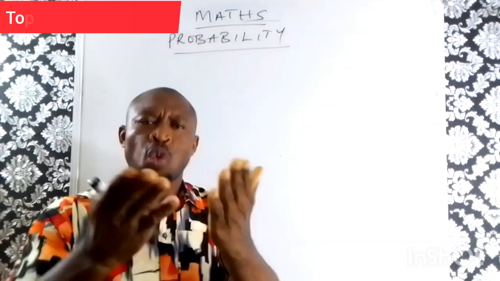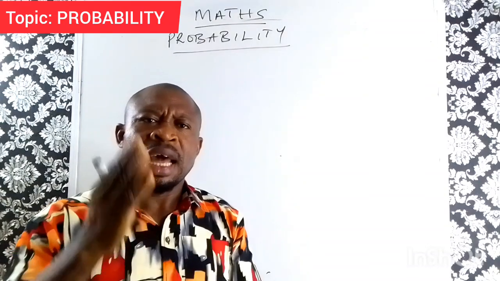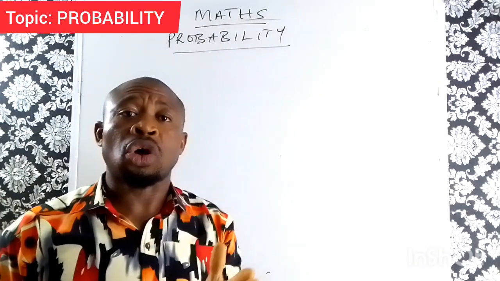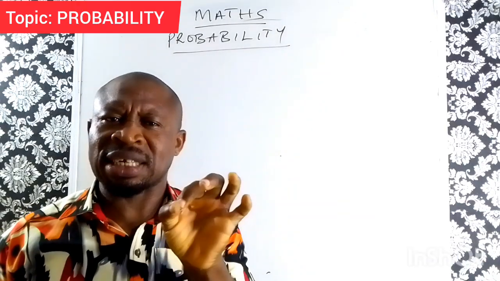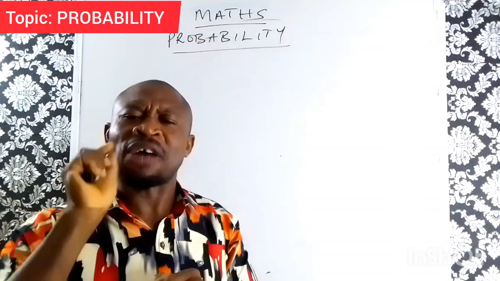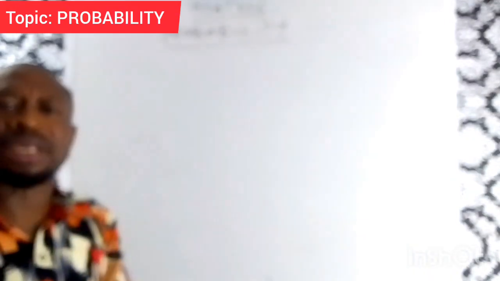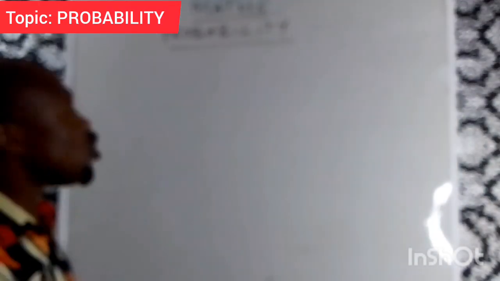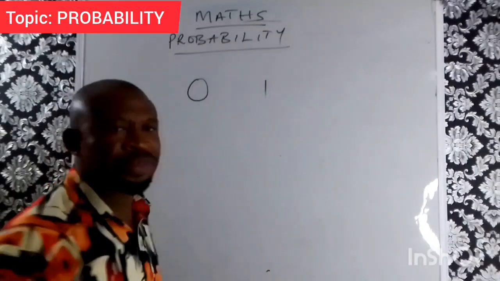Probability. What is probability? Probability is a numerical measure of the likelihood for a specific event to occur. For this event to occur, it can be represented numerically between 0 and 1.